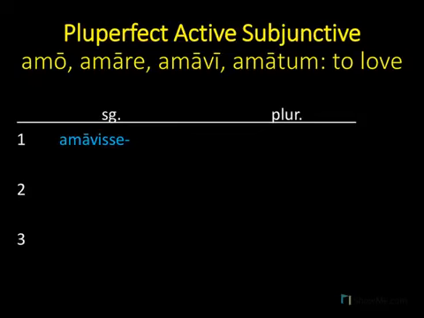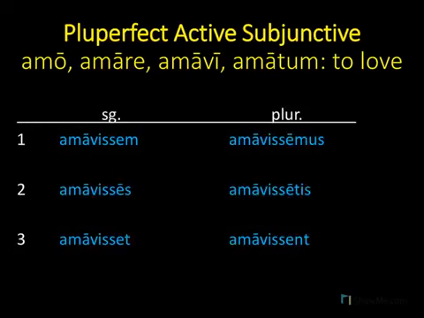And now we add our standard active personal ending, the letter M. So we have amavissem. And then from here, we apply the rest of our standard active personal endings. And so altogether we have amavissem, amavisses, amavisset, amavissemus, amavissetis, and amavissent.